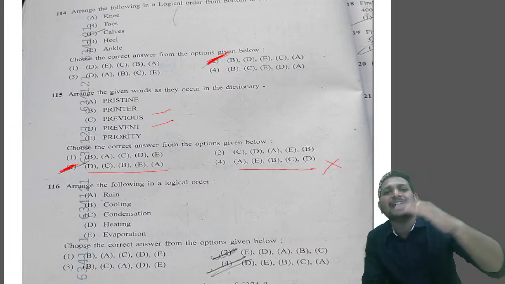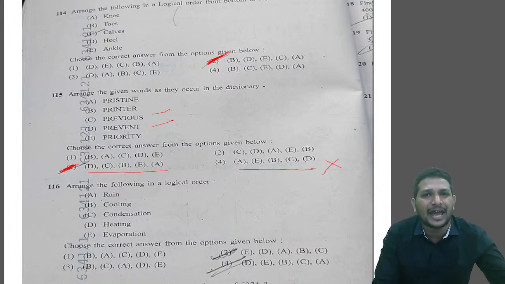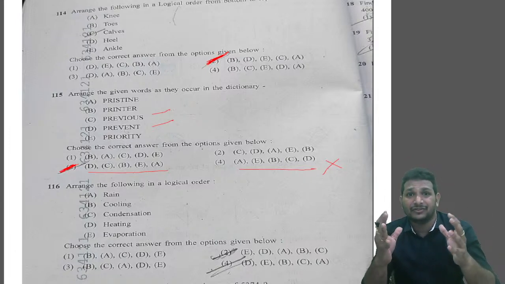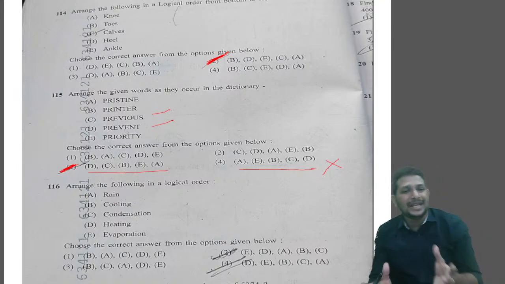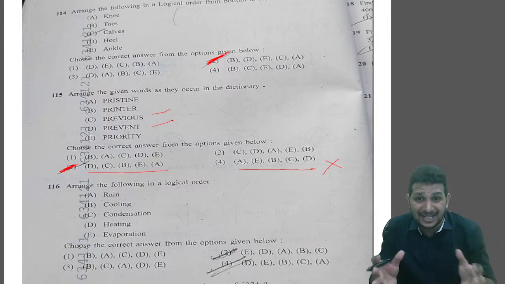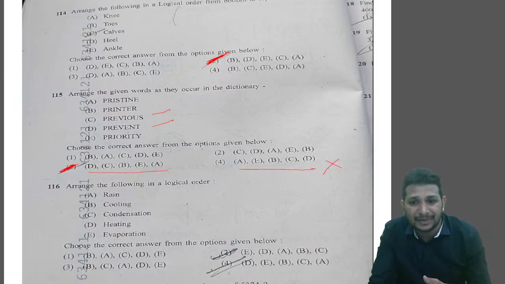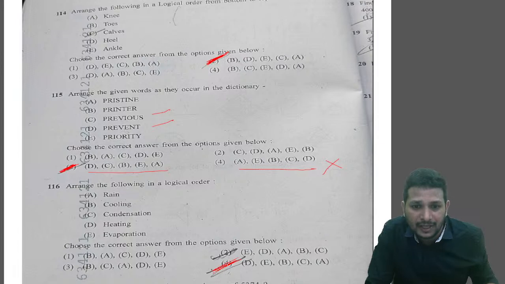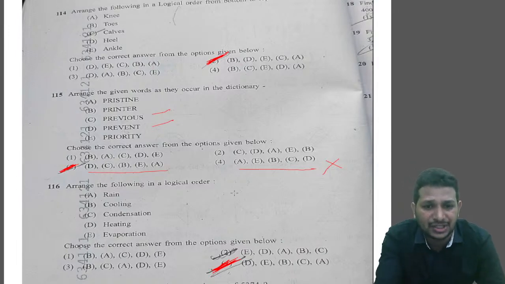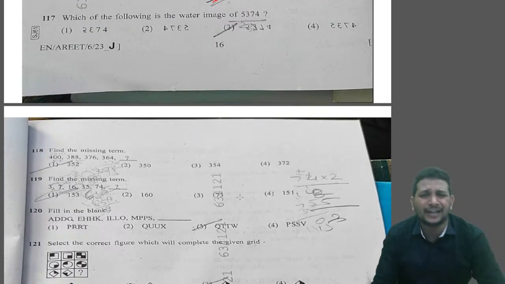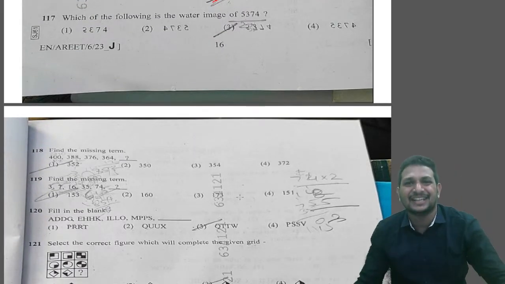So after heating, evaporation takes place. After evaporation, what happens? During the rain, the climate becomes cool, right? First heating, then evaporation, then cooling happens. After cooling, condensation. Condensation happens, rain occurs. That's option 4. Answer for 116 is option 4. Understood everyone? Let's go for the next question. 117. Water image. As we are all expecting these questions, water images, mirror images, right? So water image.